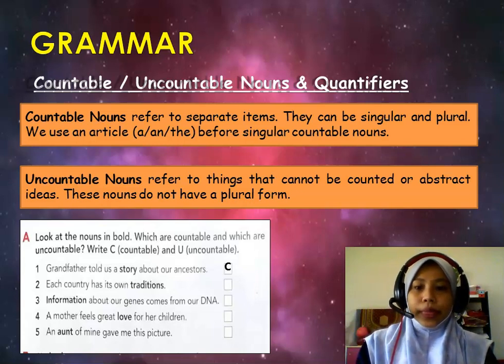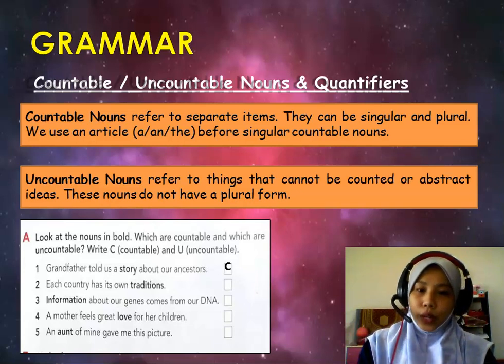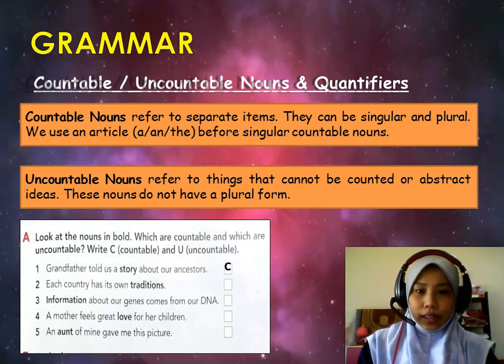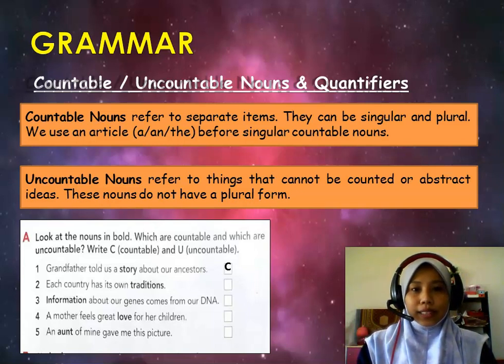Next, number 2. Each country has its own traditions. Do you notice there is no article used in this sentence? And the bold one is the noun. Again, remember, uncountable nouns do not have a plural form and do not use an article. Yes, correct. Number 2 is an uncountable noun.